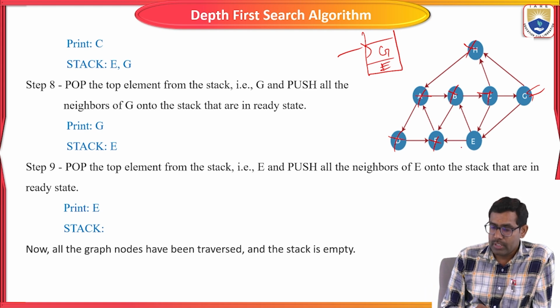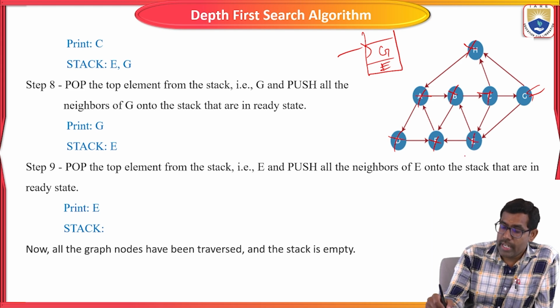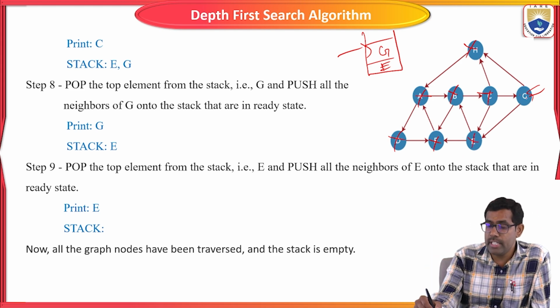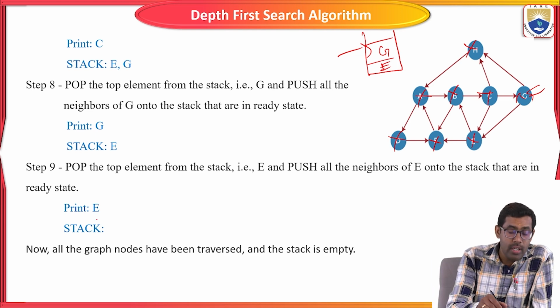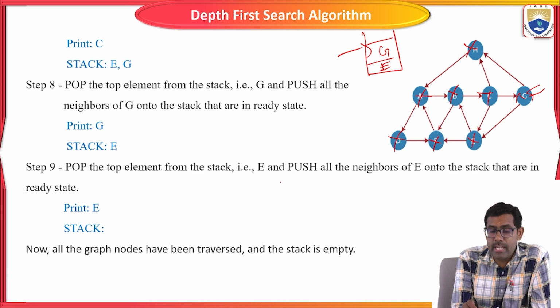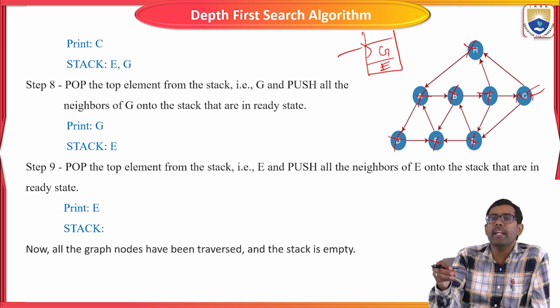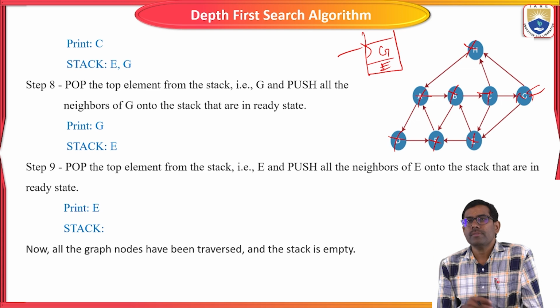Then E, which we print now. G is already listed. Now we take E: pop E from the stack and push all its neighbors. There is no adjacent node presented in the graph.